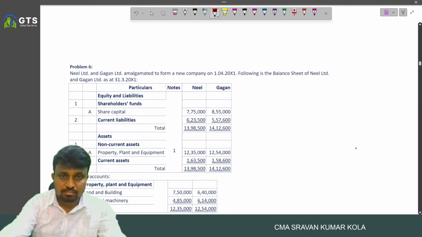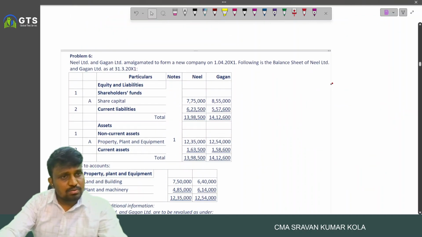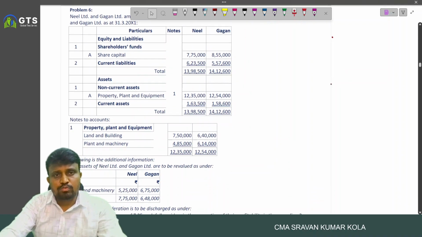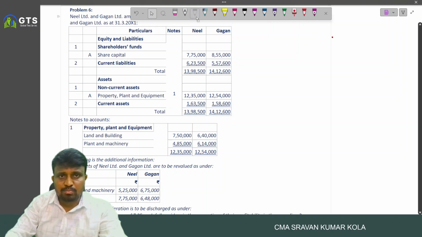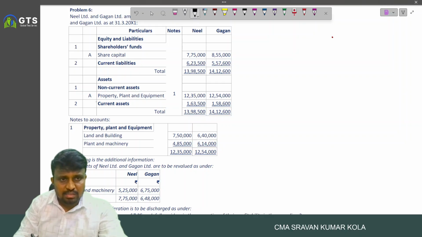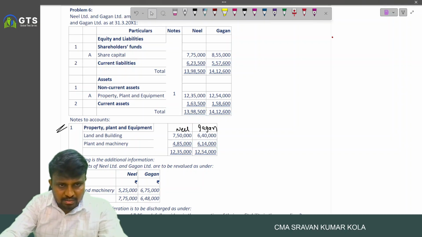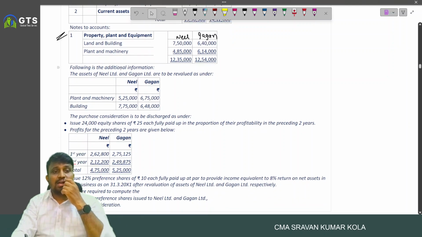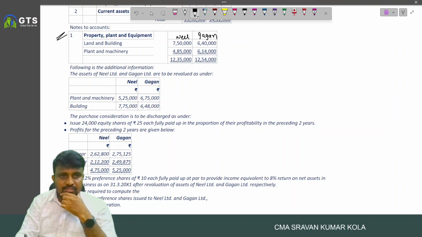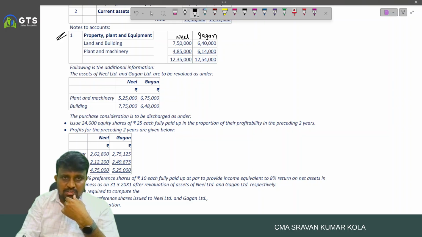Okay. And another one. Neil Limited and Gagan Limited amalgamated to form a new company. The two companies, Neil and Gagan, are the transferors, and the new company is the transferee. Here the balance sheets relating to the two companies are provided, and coming to the PPE, data is provided for Neil and Gagan. The following is the additional information we have. The assets of Neil Limited and Gagan Limited are revalued, and revalued figures are provided. So this is the book value and this is the revalued figure.